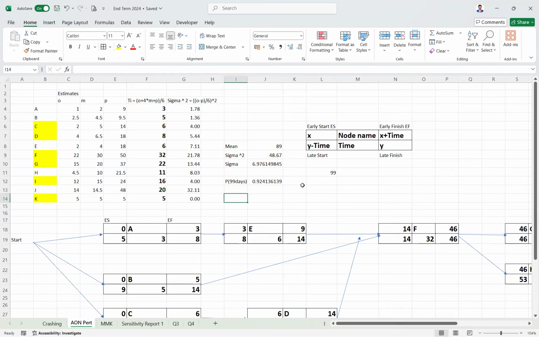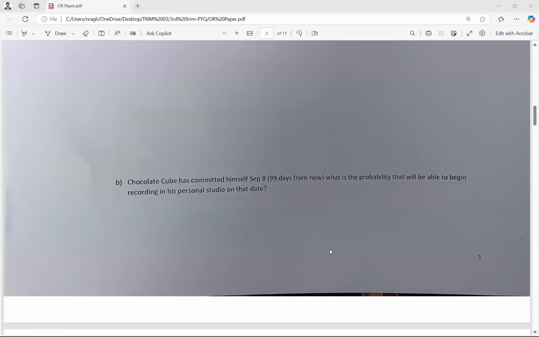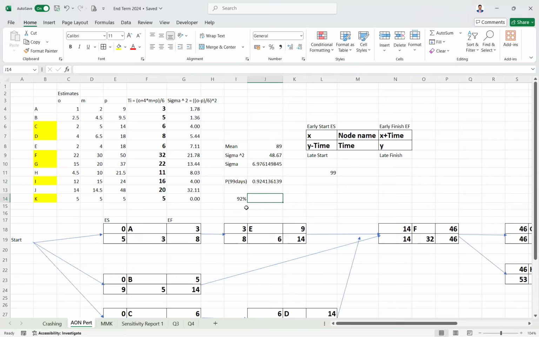So can you reverse check it? Means 92%. Now they are saying reverse it. They did not ask in the question actually, but in class ma'am has said, so I'm just saying it. If there is a 92% probability, then how many days will the project be finished? There is an inverse. If you are given days, how to find the probability? If you are given the probability, how to find the days?